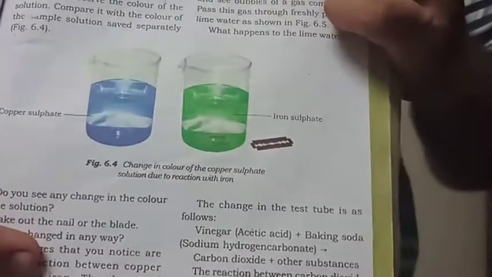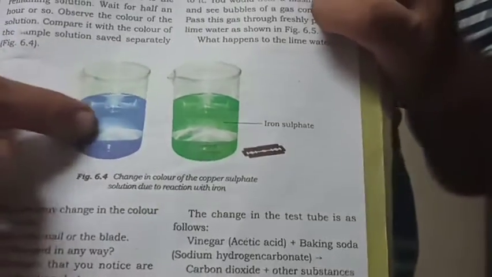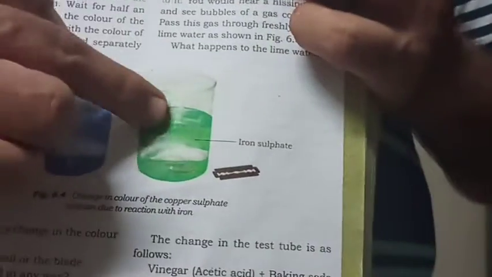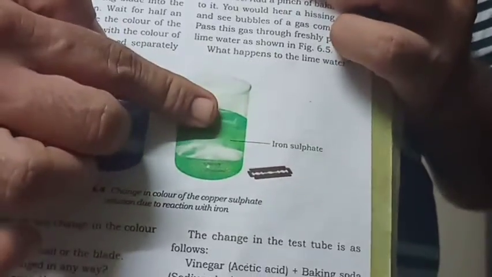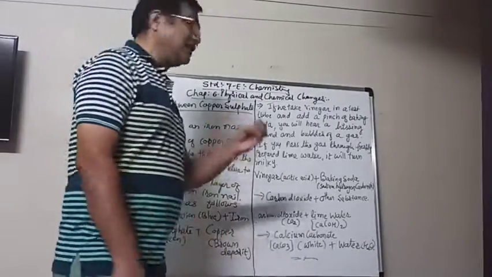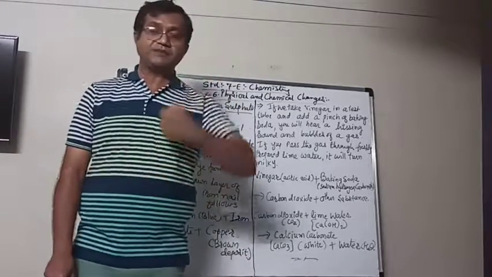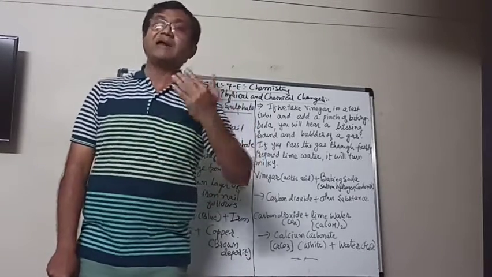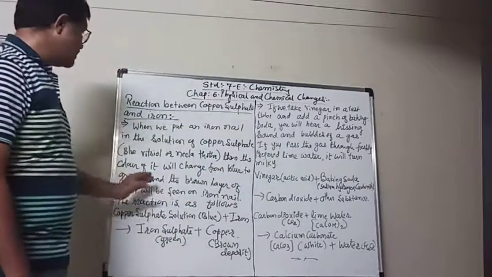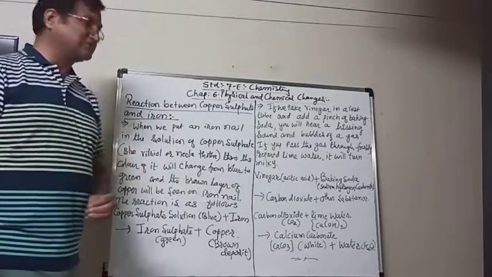First it was a blue color, and you put that iron blade or any iron nail. Then after half an hour, that blue color will have changed and it will look like this, a green color. And there will be a layer of brown thing on the iron nail or the used iron blade, the shaving blade you put in. So here what happens, let us understand with the chemical equation.